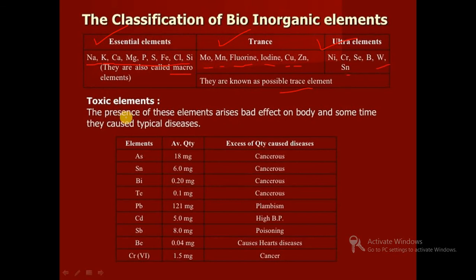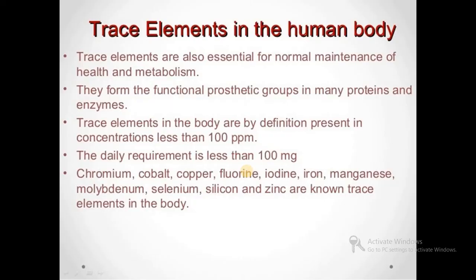And which are toxic elements? The presence of these elements has bad effects on the body, and sometimes they cause typical diseases. Arsenic, then tin, the quantity is near about 60 mg. Then bismuth, lead, cadmium, antimony, beryllium. Sometimes, in excess quantity, they cause cancerous disease. So this is about the classification.